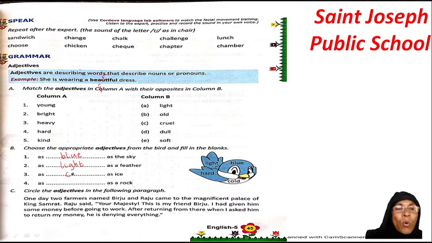So, as cold as ice. Then the 4th one, as dash as a rock. Rock कैसा होता है? नरम होता है, सॉफ्ट होता है कि हार्ड होता है? हार्ड. As hard as a rock. So, we have completed this, and these words are your adjectives.